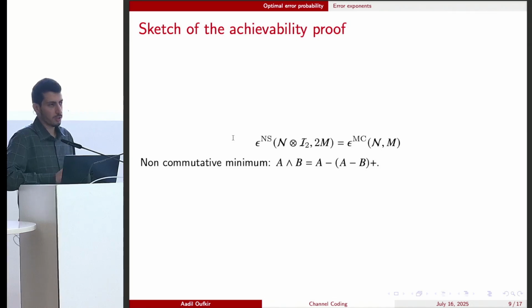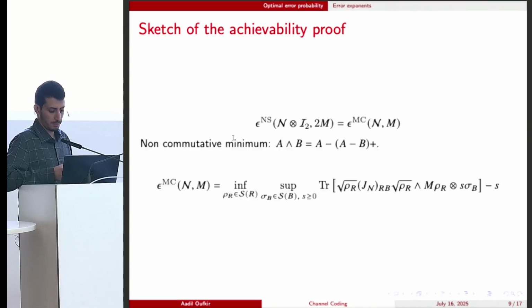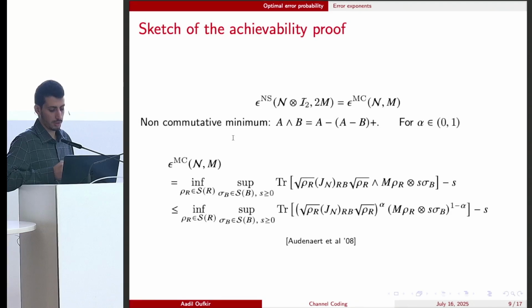The activated non-signaling error probability corresponds to the meta-converse. This is the first equality, and the meta-converse for quantum channels is an SDP. Its dual can be written in a compact form using the non-commutative minimum notation. This is the expression, and we want an achievability result, so we want to upper bound this meta-converse error probability. We can first use the Audenaert et al. inequality to go from the non-commutative minimum to a geometric mean.